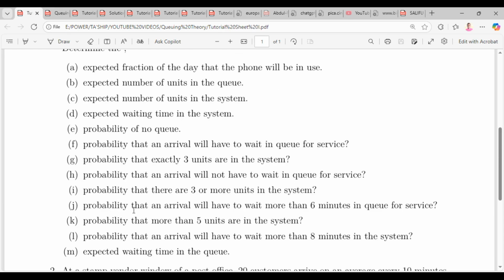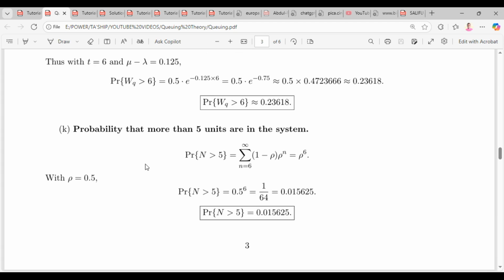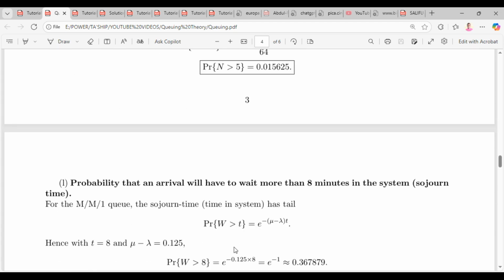So let's look at the next one. We have to calculate the probability that an arrival will have to wait more than 8 minutes in the system, right? So you can see that this is similar to one of our questions where we have the probability that an arrival will have to wait more than 6 minutes in queue. So this is in the system. So yeah, let's look at the difference. The difference is just going to be the rho that's attached to the formula. So you can see that this one has no rho.